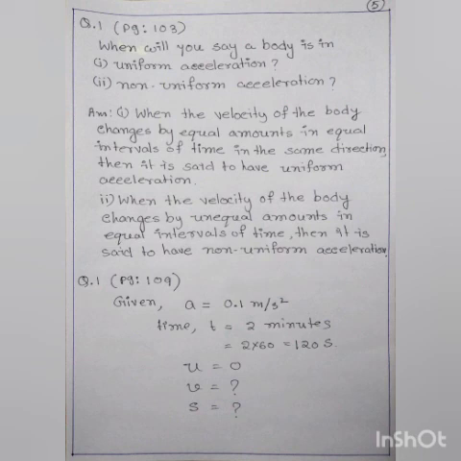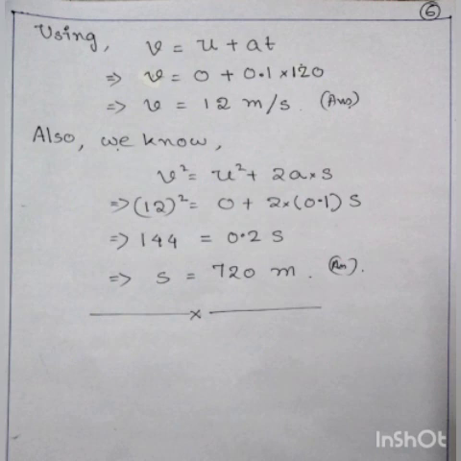So using the first equation of motion, v equals u plus at. Just substitute the values of a and t. What we will get? The final velocity v equals 12 meter per second. Now our next target is to find the distance traveled during this time.